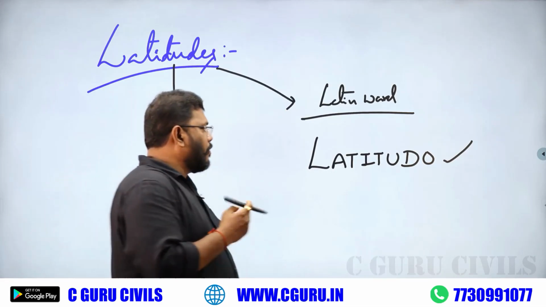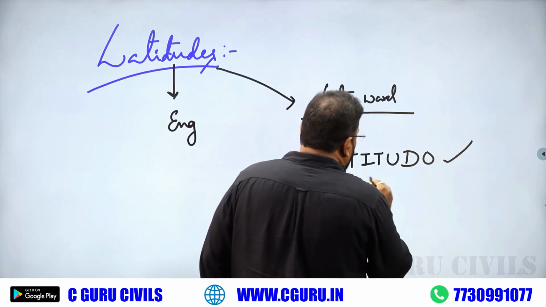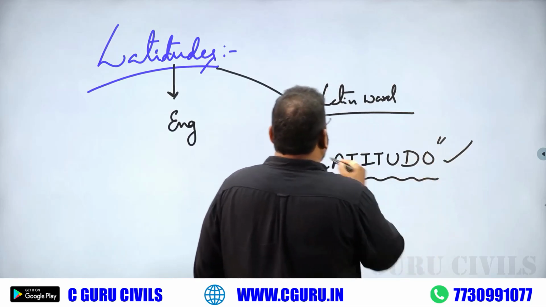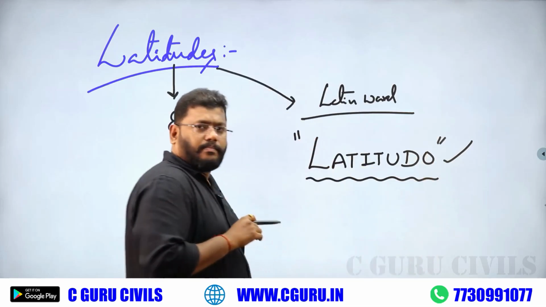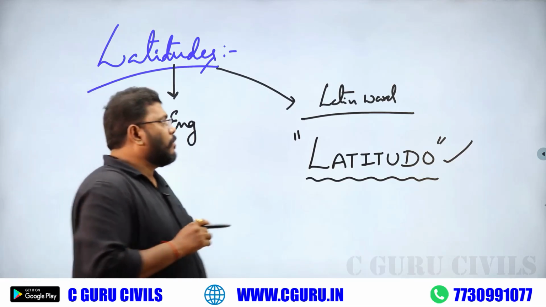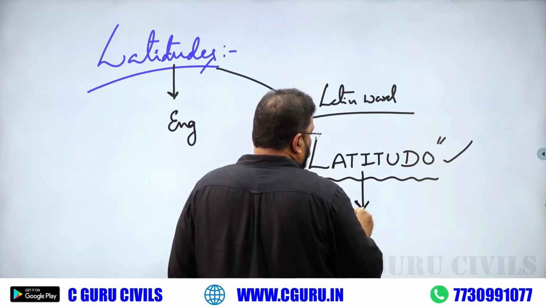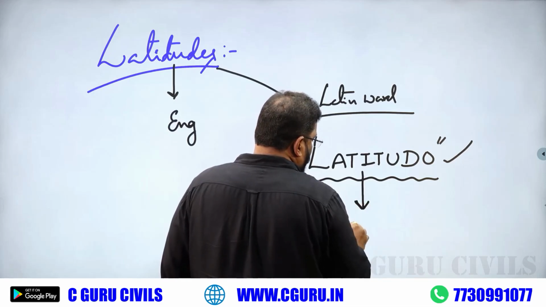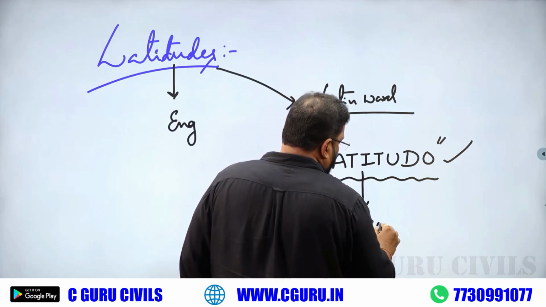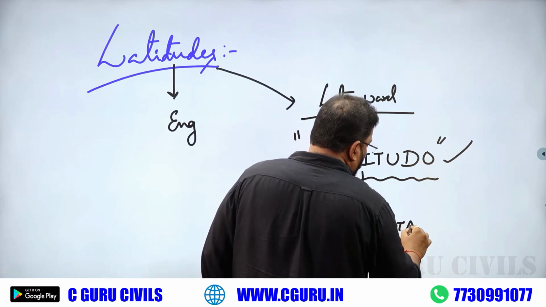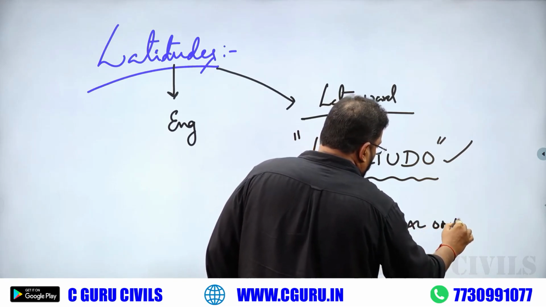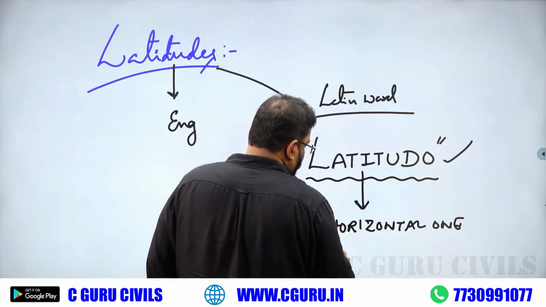Okay, the word latitudo belongs to the Latin language. In Latin, latitudo means horizontal one, and also broad one.